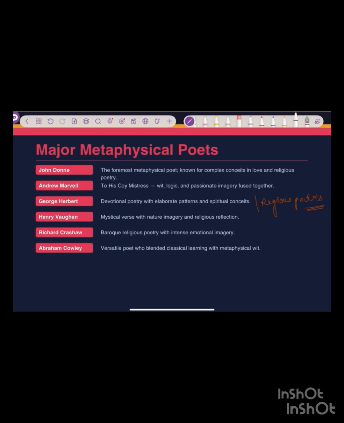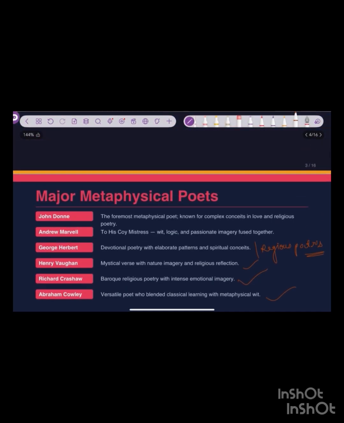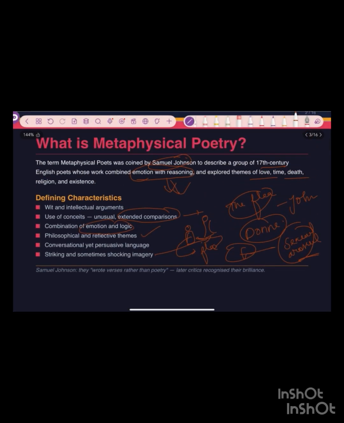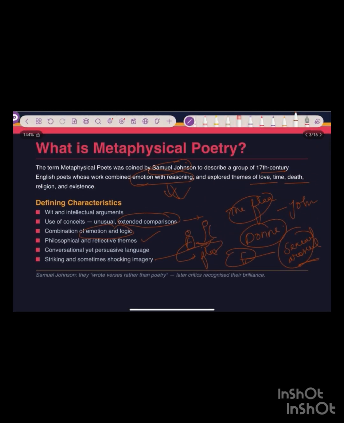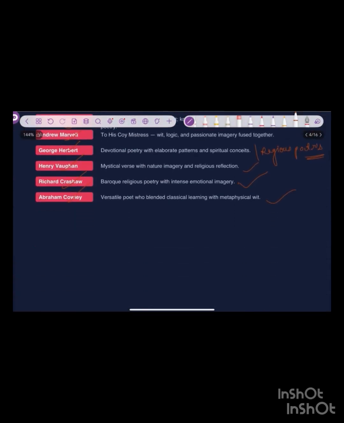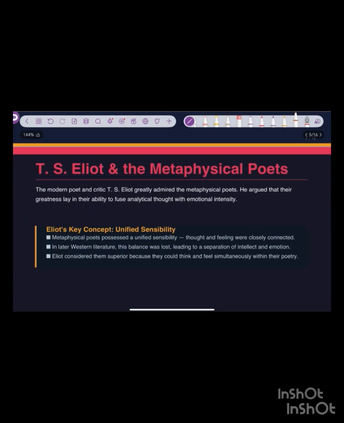Henry Vaughan, mystic verses with natural imagery and religious reflections. Richard Crashaw, religious poetry with intense emotional imagery. Abraham Cowley, a versatile poet who blended classical learning with metaphysical wit. So these are some important metaphysical poets that you should remember, who wrote the same kind of poetry. What kind of poetry? We just heard that it combined emotion with reasoning and explored the themes of love, time, death, and what the characteristics of this poetry are is mentioned there.